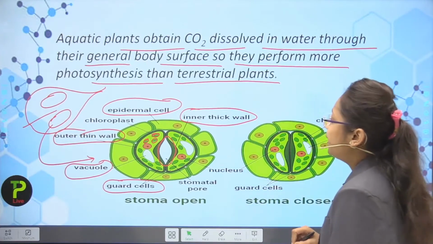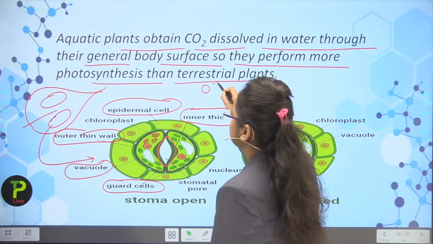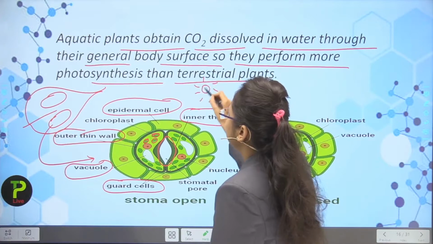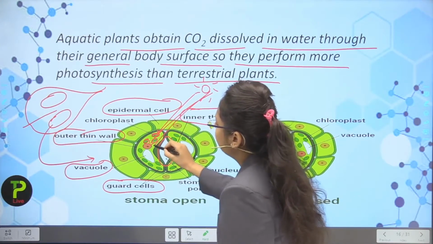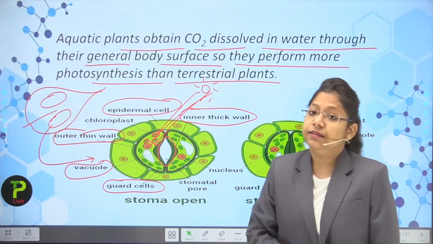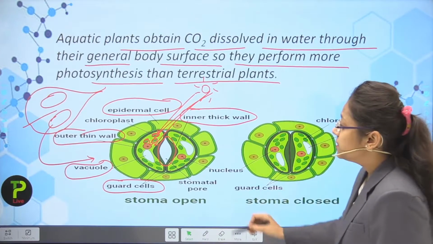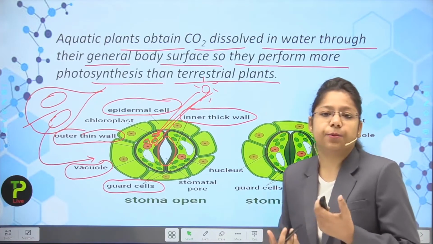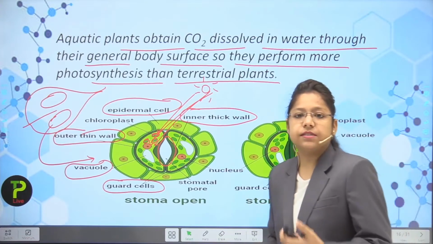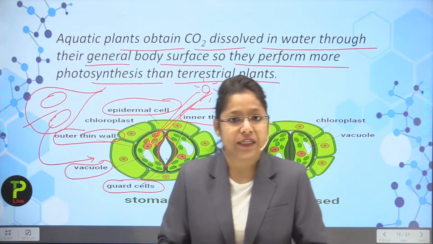Now what will happen, when the light energy comes onto it, it is trapped by the chlorophyll pigment which is present inside the guard cells. Now this stomata will get opened when it is in the process of transpiration, meaning it wants to remove the water.